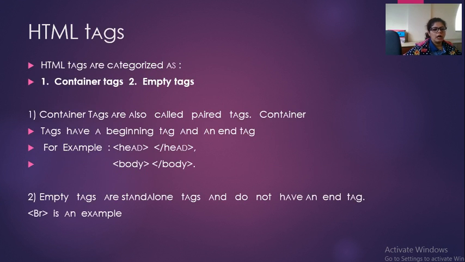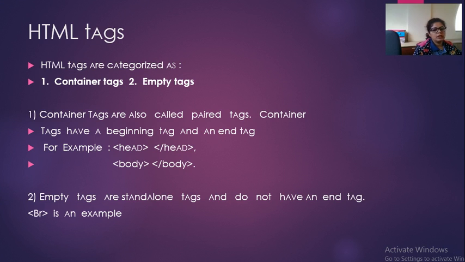Now we have to start with the next topic, that is HTML tags. What types of tags are available? What are the categories of tags? So students, different types of tags are available. All these tags are divided into two categories: container tags and empty tags. We can also call them paired tags or unpaired tags. Now why are they known as paired tags or unpaired tags, container tags and empty tags? So let's study. The first category is the container tag.